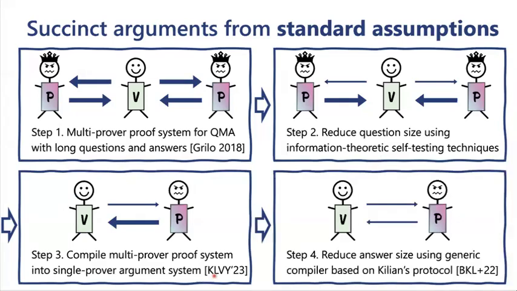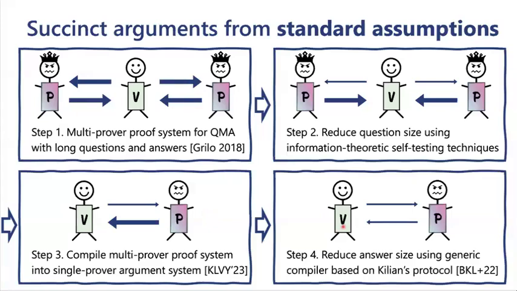And then finally, we reduce the answer size using the same generic compiler based on Kilian's protocol that the Bartusek et al. paper from before used. Okay. So really, the key difference in our approach to the existing ones is that we do the question size reduction step in this multi-prover setting where we have access to all of these powerful self-testing tools. And only after we've reduced the question size do we even switch to the single prover setting. And then the rest works as before.